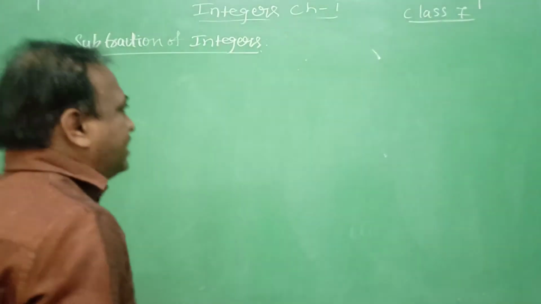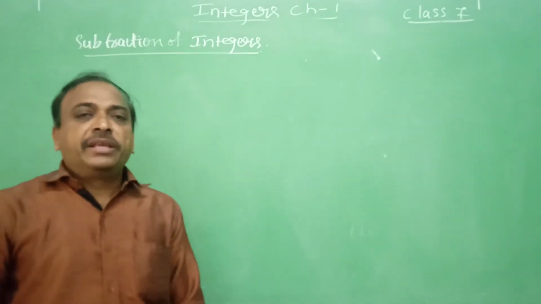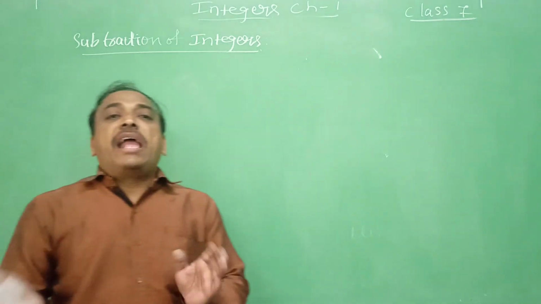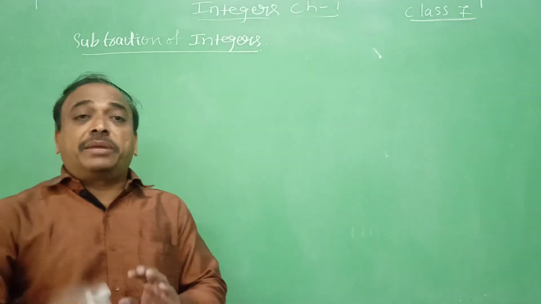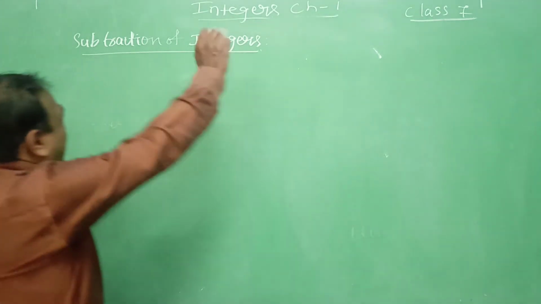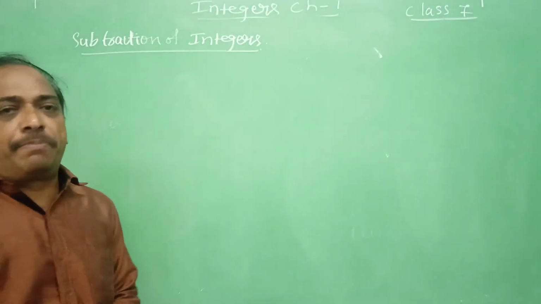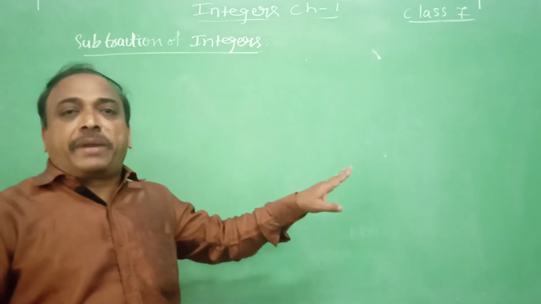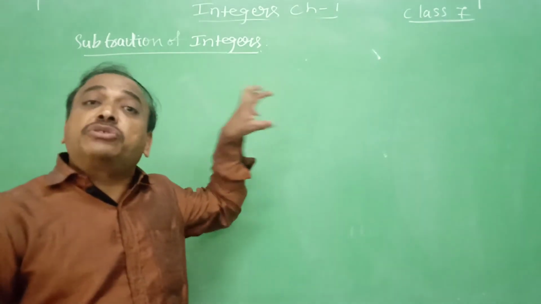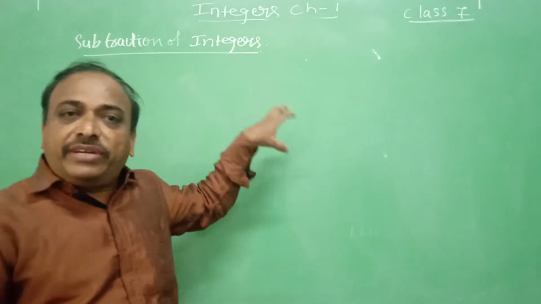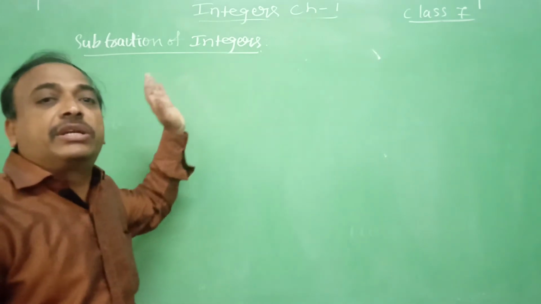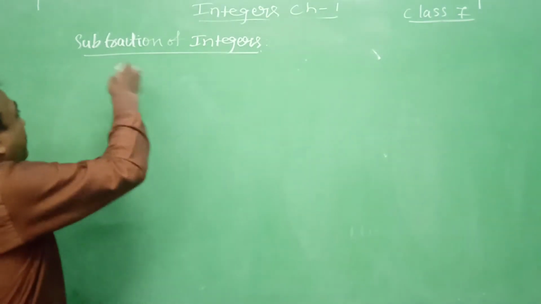Subtraction of integers is nothing but the addition of its additive inverse. Whatever the number you subtract, the second number which we need to subtract, its additive inverse we need to add to the first one.